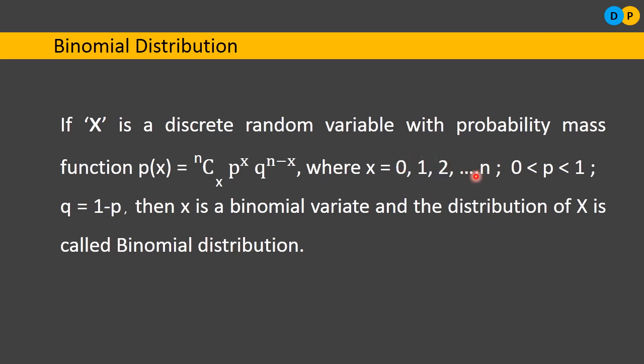As I said, we have discussed the example of binomial distribution. So we will be dropping 3 bombs onto a target. There is a chance that there will be a complete failure, where none of the bombs hit the target. Then the random variable x will take value 0. Or else out of 3 bombs, only 1 bomb might hit the target, or 2 bombs might hit the target, or all n, that is 3 bombs, might hit the target.